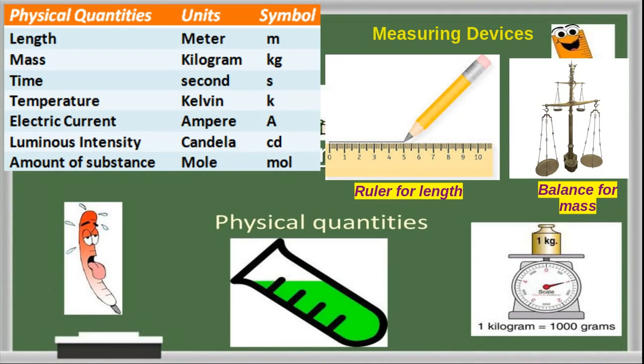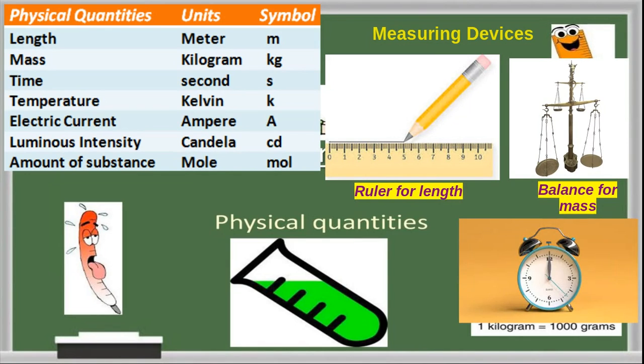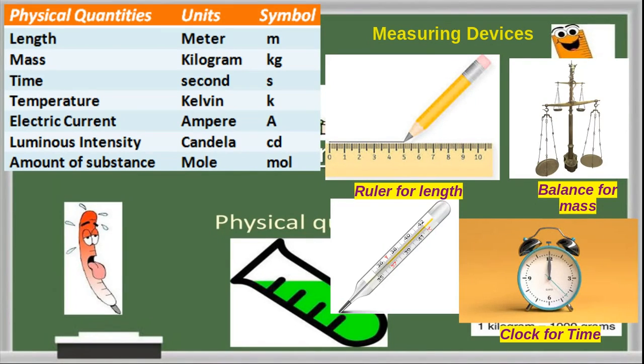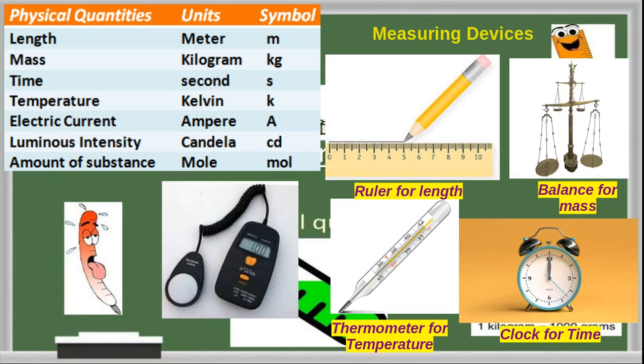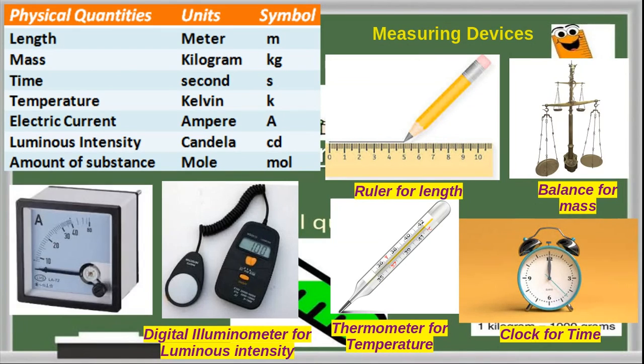Similarly, the balance for mass. We can use this balance as a measuring device to measure mass. And similarly, the clock for measuring time and the thermometer for measuring temperature. And for measuring luminous intensity, we use this type of device. And generally you have seen in your experimental lab, to measure electric current we use this ammeter. These are the basic measuring devices which we use at a basic level.